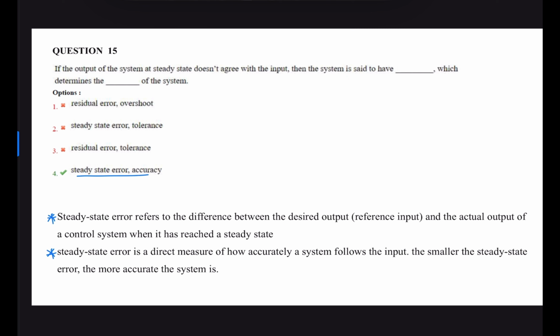If the output of the system at steady state does not agree with the input, then the system is said to have steady state error, which determines the accuracy of the system.